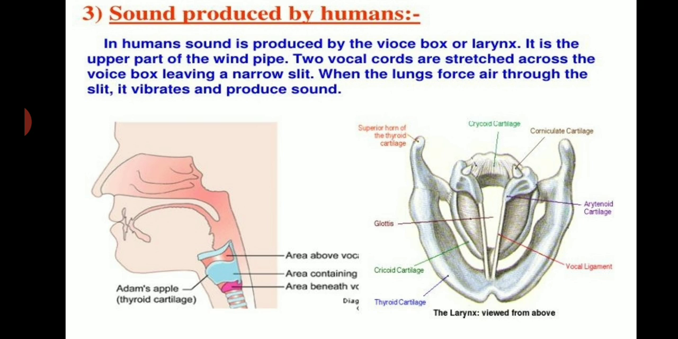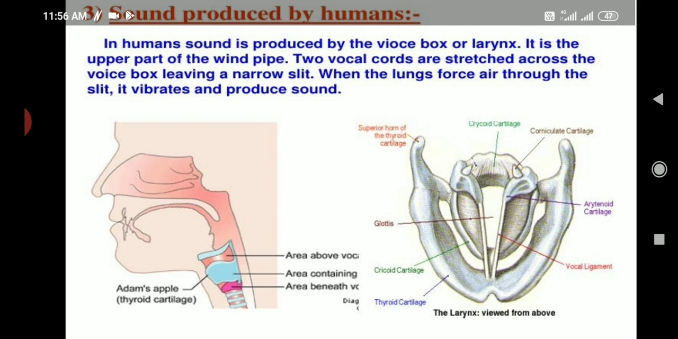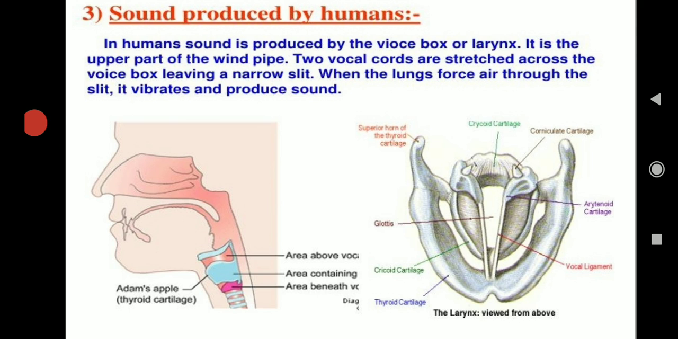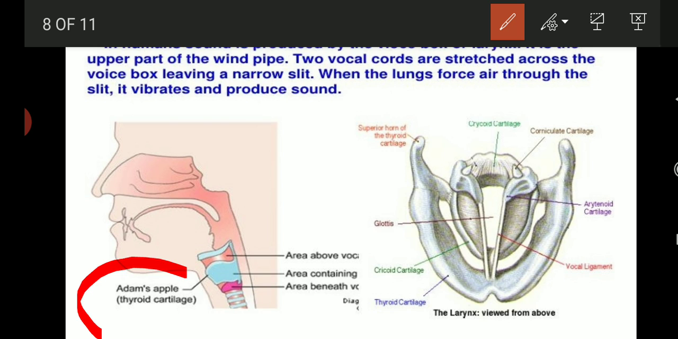We have a voice box in the throat region, and the sound is produced by the voice box or the larynx, which is also known as Adam's apple. This is our larynx. It is present at the upper end of the windpipe. Voice box, larynx or Adam's apple is present at the upper end of the windpipe, and it has two ligaments called the vocal cords.